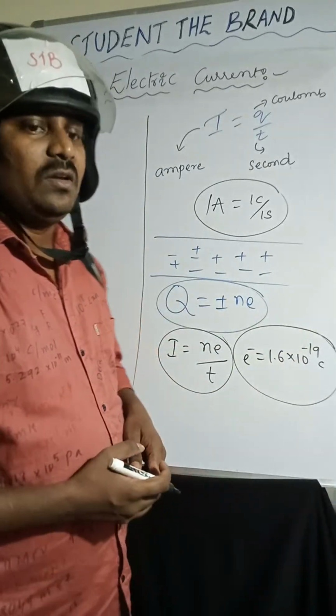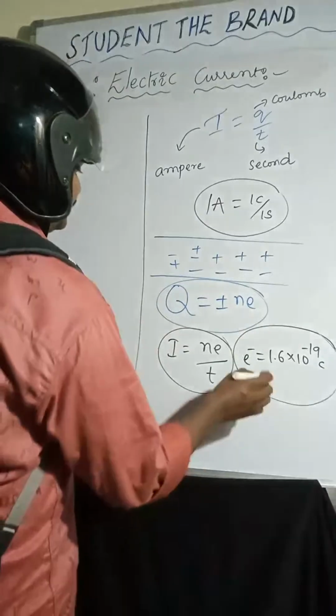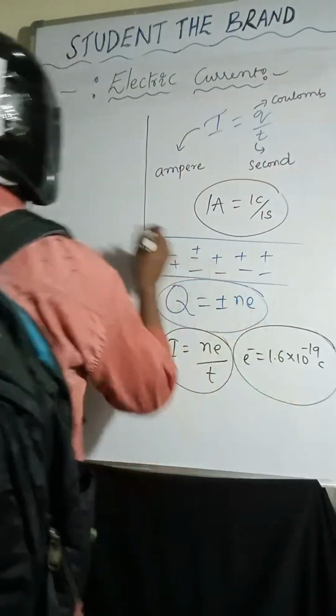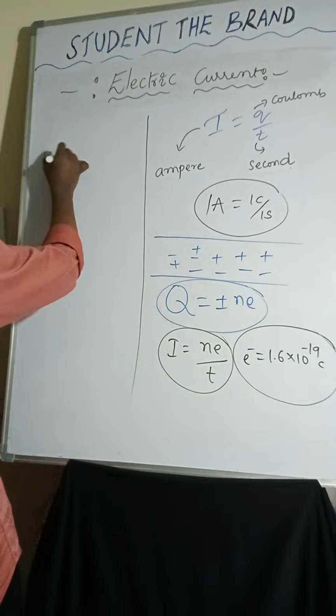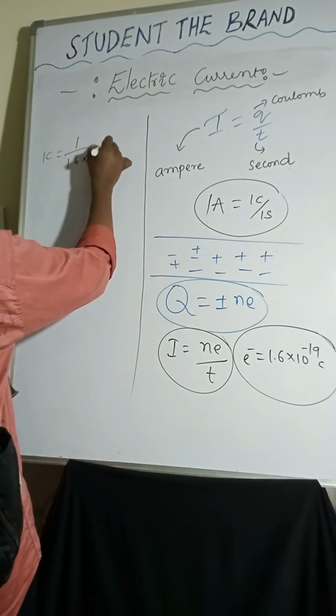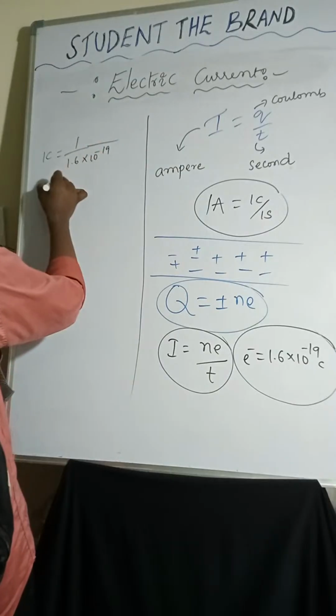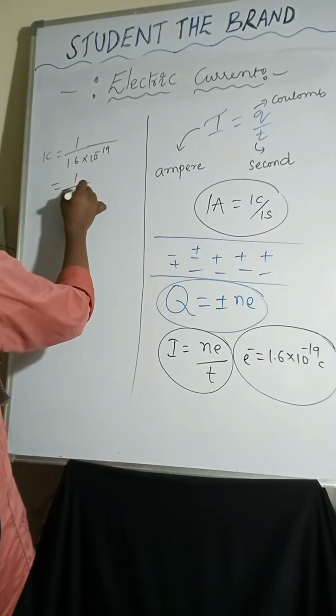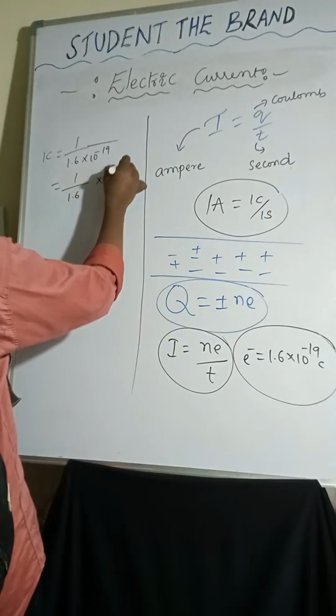So in 1 coulomb, we have 1 by 1.6 into 10 power minus 19, that is nothing but 1 by 1.6 into 10 power 19.